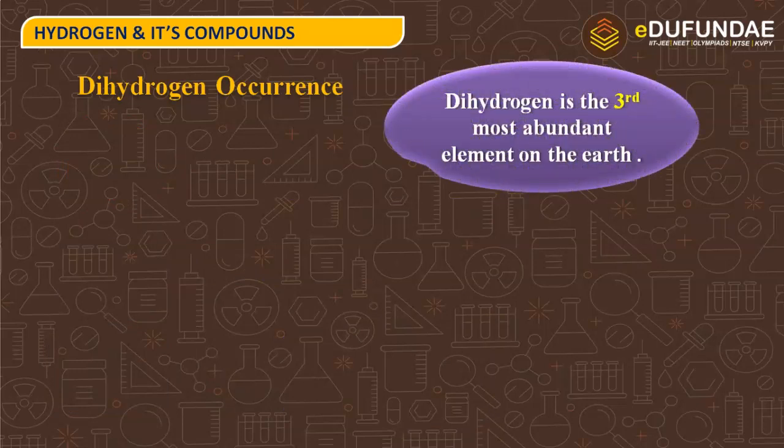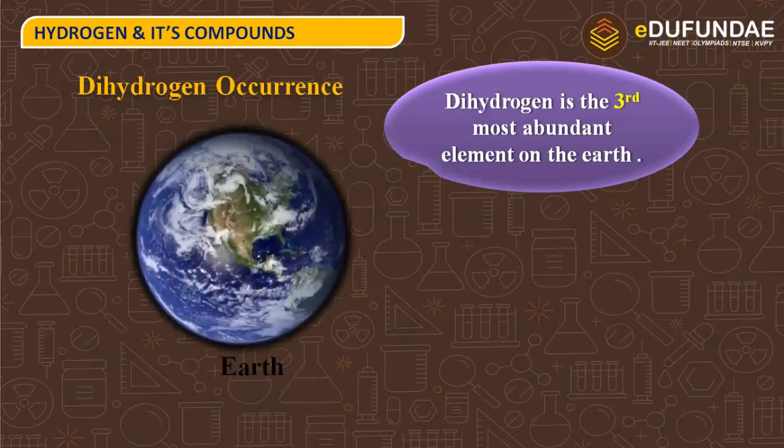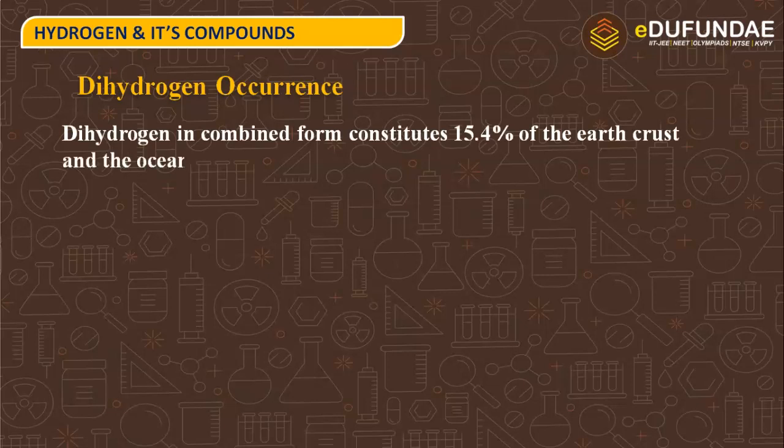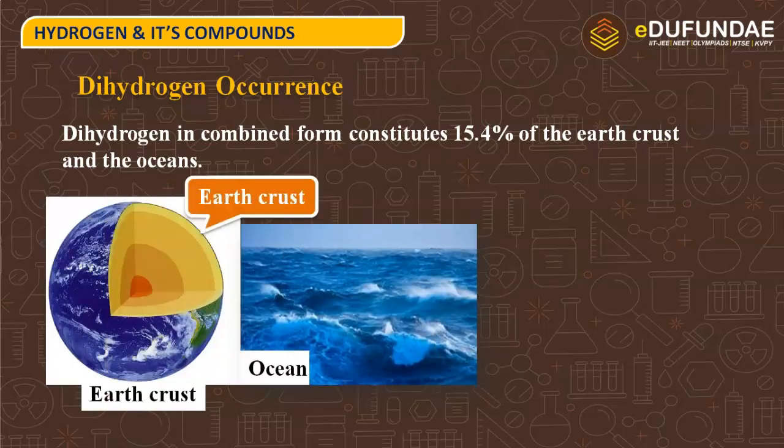And globally, dihydrogen is the third most abundant element. So, it is present as the third most abundant element in the Earth's crust. Next, dihydrogen in combined form constitutes 15.4% of the Earth's crust and the oceans. That means the combined form of dihydrogen is also present in the Earth as well as the ocean and constitutes 15.4% of both of them.